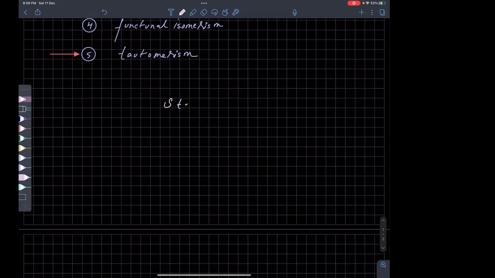So in stereo I'll just divide these isomers in two major categories. One is geometric, second is optical, okay? Geometric isomerism and optical isomerism.